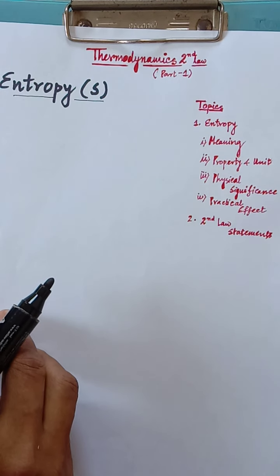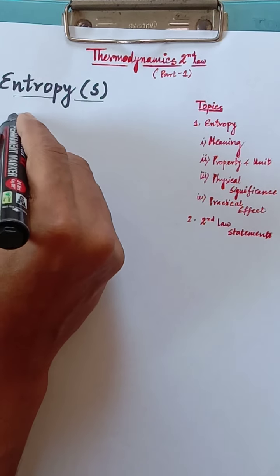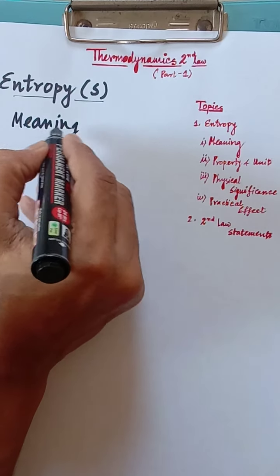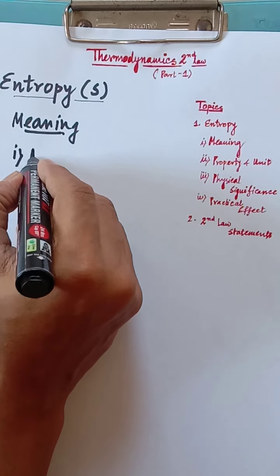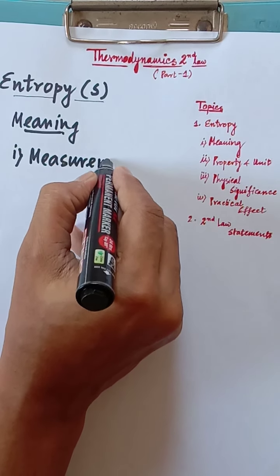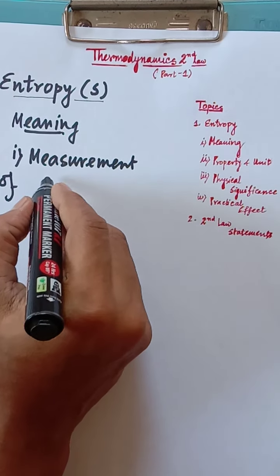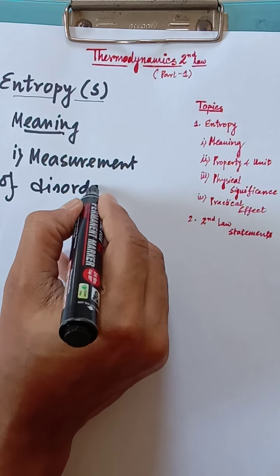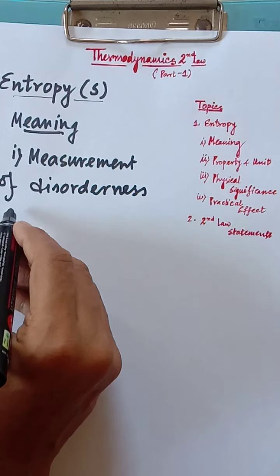Now what is the meaning of entropy? First of all, we have to remember that it is the measurement of disorderness of the system.